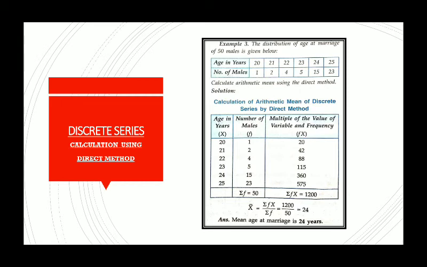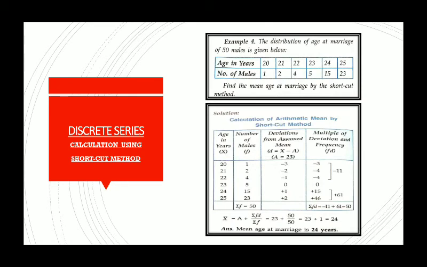Next is shortcut method. Again shortcut method. The same sum is given here. The distribution of age at the marriage of 50 males is given. Calculate the mean by shortcut method. Now the same sum with the two columns, X and F, is given. Here what we need to do is, we will not calculate Fx. What we are calculating is D, just as we have done in our individual series.